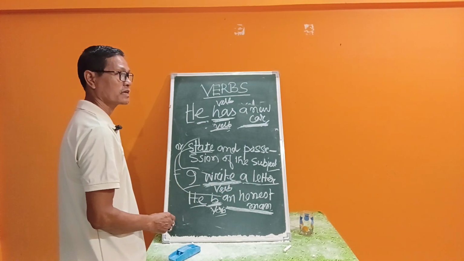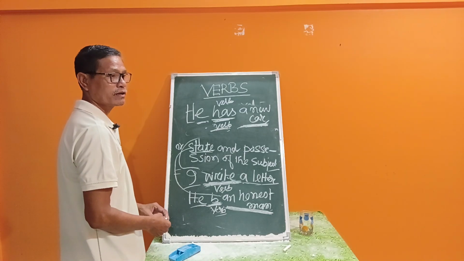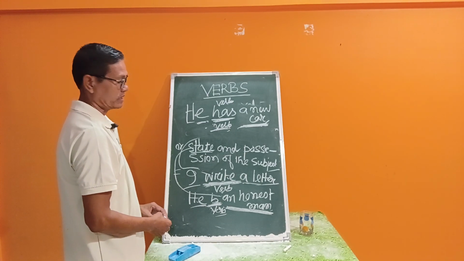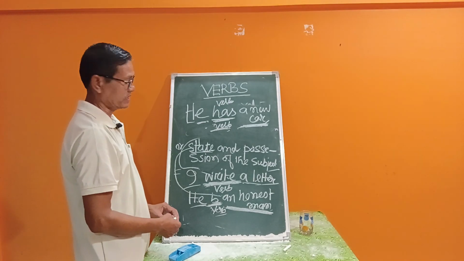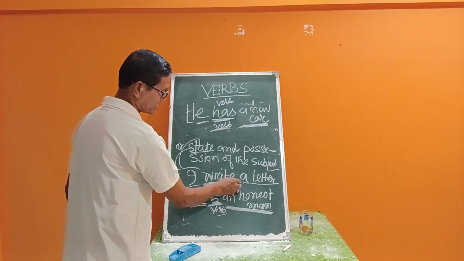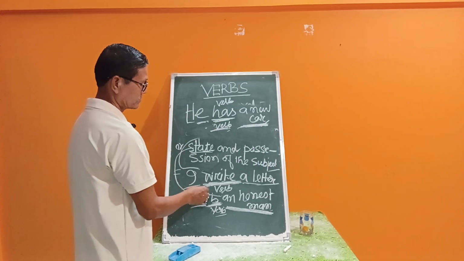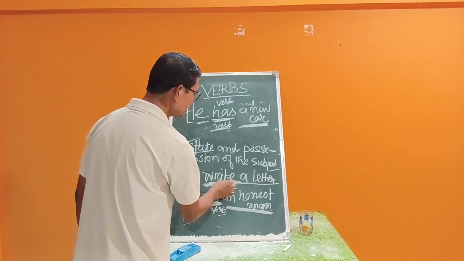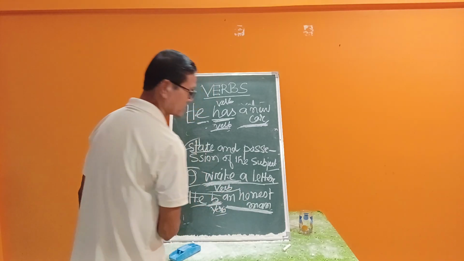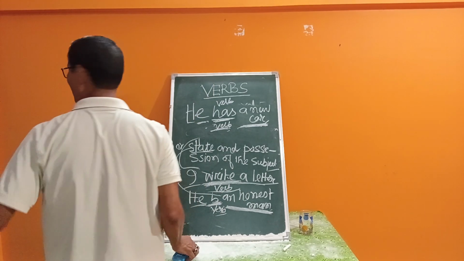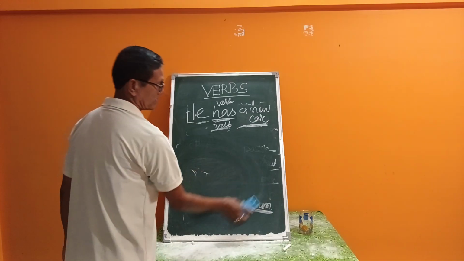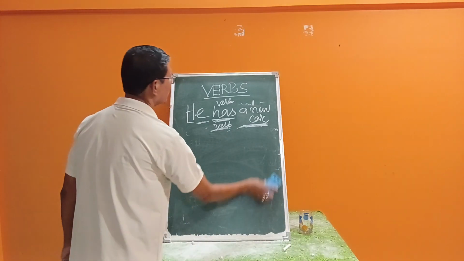I go to Silchar. Go is an action verb, isn't it? The action is physically done. That's why it is an action verb. Write is also an action verb. That's why we have discussed about the verb.